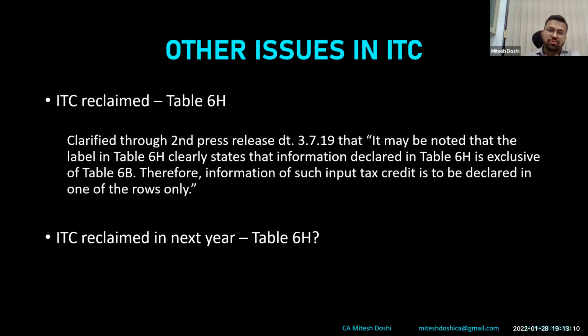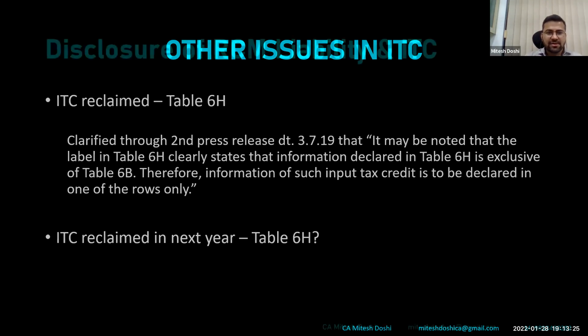So whether it has to be shown in 6B or 6H or not, ideally it is reclaimed, so we should show it or not. If we show it, it goes auto-populated in two-way reconciliation in table 8A, B, C part. So there is ambiguity with regard to that part. Ideally, reclaimed in next year, this has not been clarified to that extent, I believe.